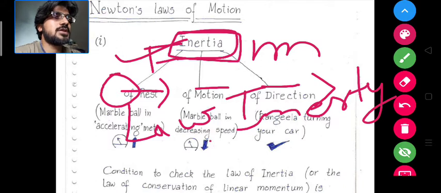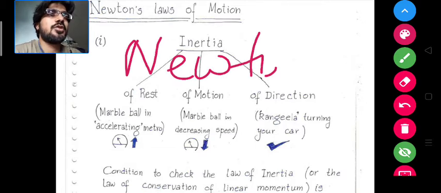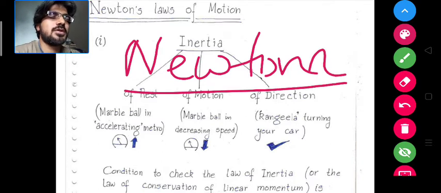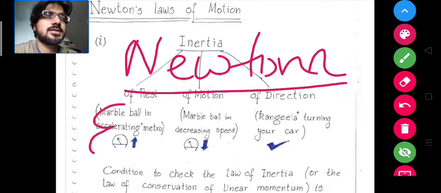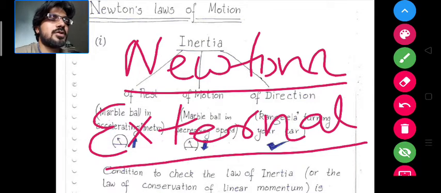But this was redefined and recalibrated by Newton. It was Newton's definition that a body continues in its state of rest or of uniform motion until and unless an external force is applied to it. So only an external force is required to change the state of motion of a body.